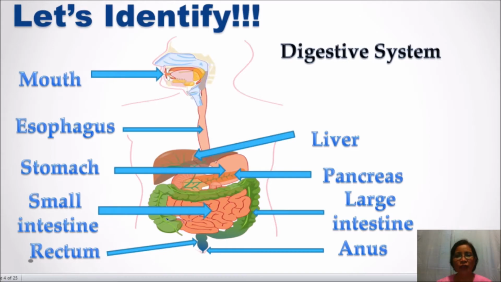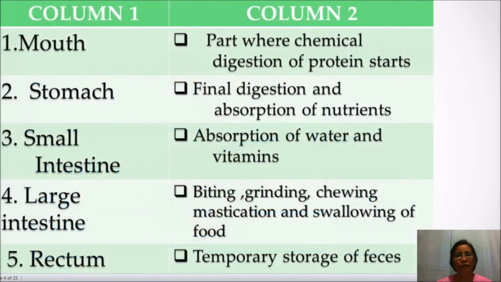Now let's move on to the function of each organ of the digestive system. I hope you can still remember. At this point, we have two columns here. You need to match column 1 with column 2 by drawing an arrow towards the function of a particular organ.